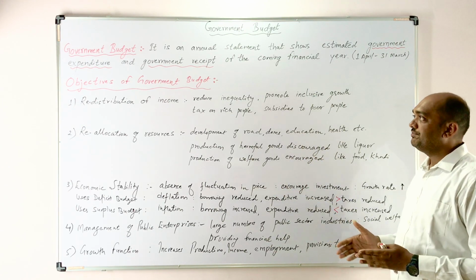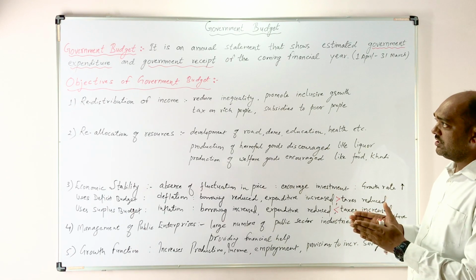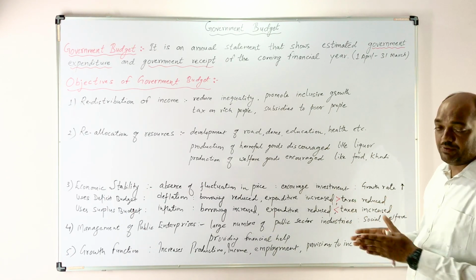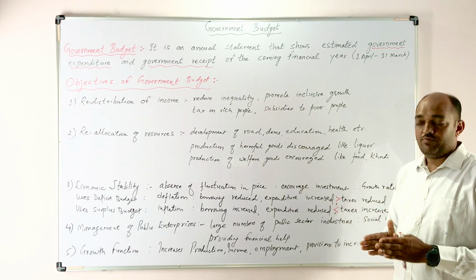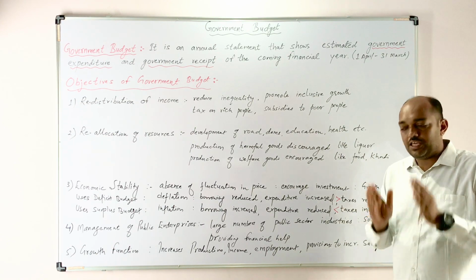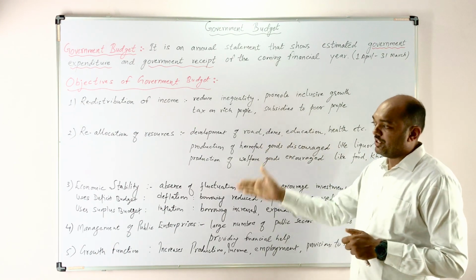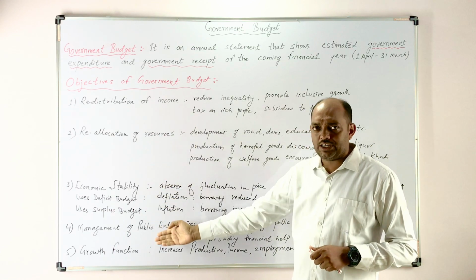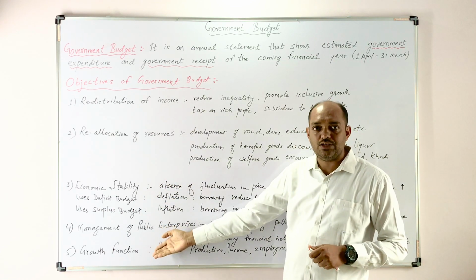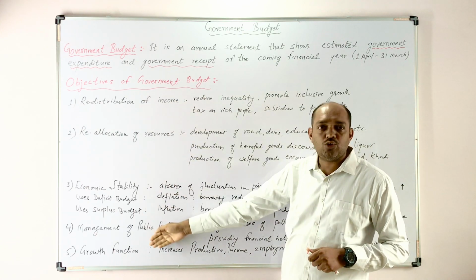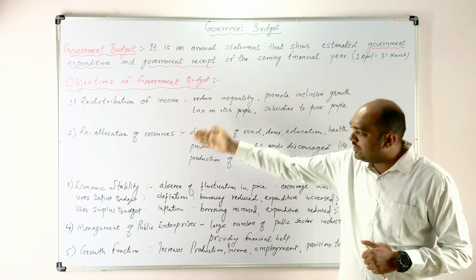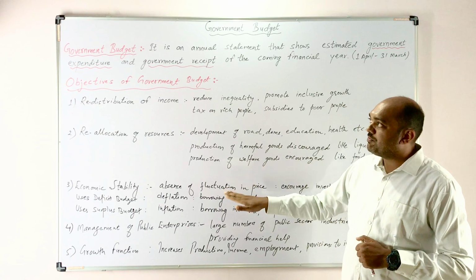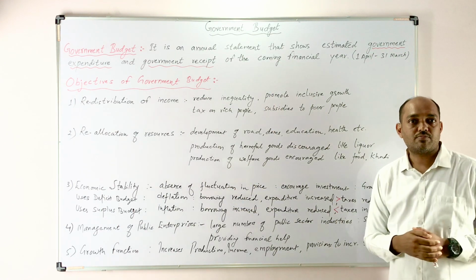Now you can see that the government budget is prepared, but when they are preparing it, at that time they are keeping in mind what the objectives are, what objective we want to fulfill. There are so many objectives, but we studied some objectives here. These objectives the government wants to fulfill, and to fulfill these objectives, the government is preparing the budget accordingly.